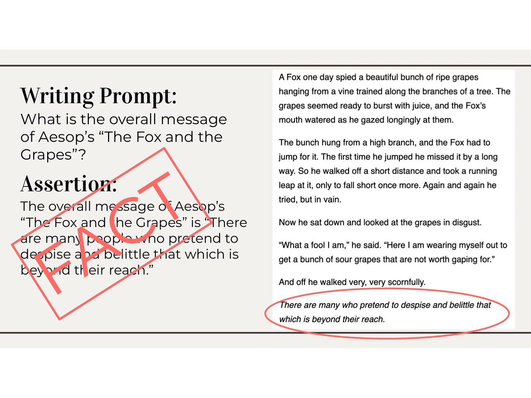This is all just one big quote from the story. This is fact. Yes, that is what Aesop says the overall message is. But that's not what we're asking for here. We're asking for what you, the writer of the answer to the writing prompt, what is your opinion? I don't want fact. I want your interpretation. So let's take another look.